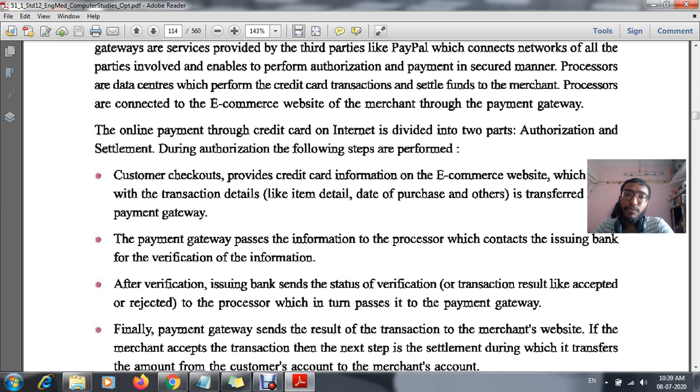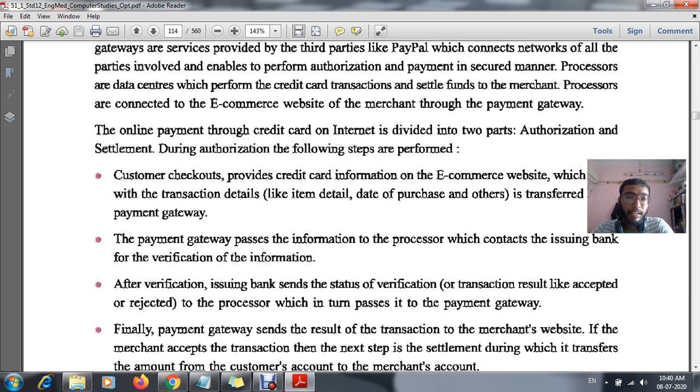Okay, so the first process is that the customer checkout will be done. That means whatever items the customer is purchasing, the date of purchase, merchant, and amount of that particular purchase, the whole thing will be recorded in that particular gateway. Now what do you mean by gateway? Gateway is the process or the medium where we will be getting the authorization. Okay, we are using the card. This card has a small chip. Whenever we insert that particular card in the scanner, it directly connects with the bank, and this medium is known as your gateway.